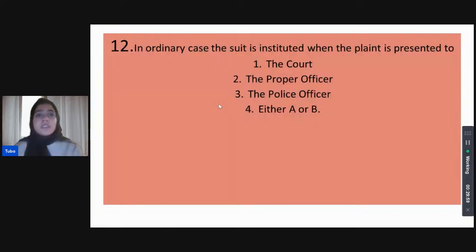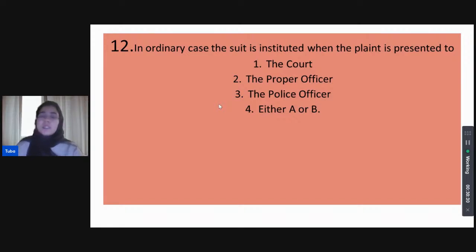In ordinary cases, the suit is instituted when the plaint is presented to whom among the following? When the plaint is presented to the court, when the plaint is presented to the proper officer, when the plaint is presented to the police officer, or when the plaint is presented to either the court or the proper officer? These are ordinary cases, and when the institution of suits begins. In ordinary cases, when does the institution of suit begin? Where is the plaint when the institution of a suit begins?